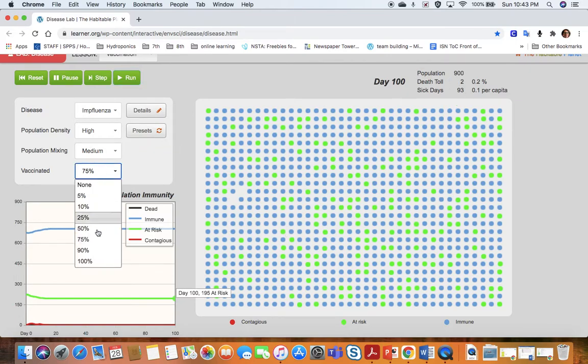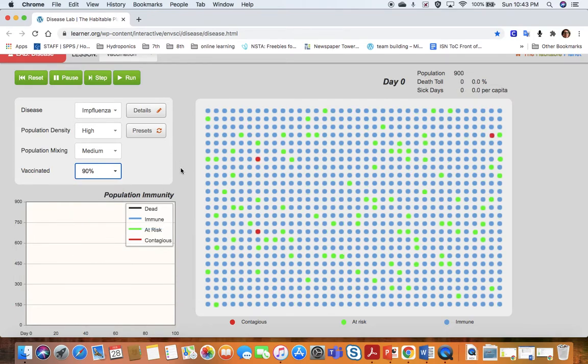And if we do 90%, because remember, not everyone can be vaccinated. Babies sometimes can't be vaccinated yet, or old people, or people who have autoimmune disorders, or people who have allergies to things in the vaccine. So the vast majority of people can be vaccinated, but not everybody. So let's run it as if 90% of the people have been vaccinated. No one died. Only 6 sick days out of 900 people.